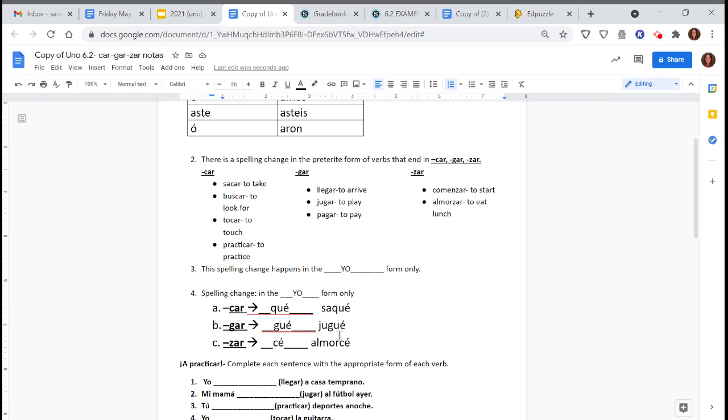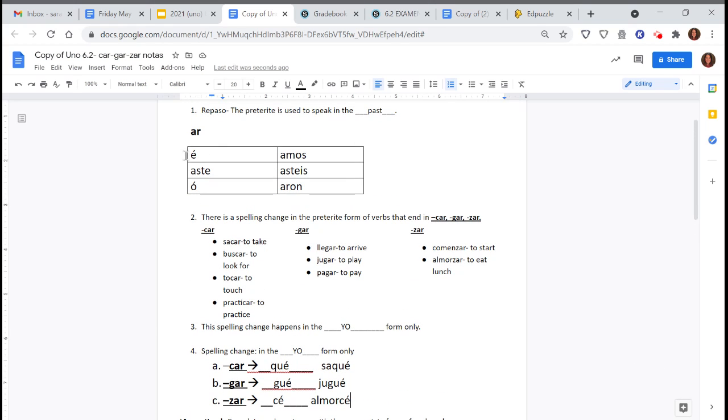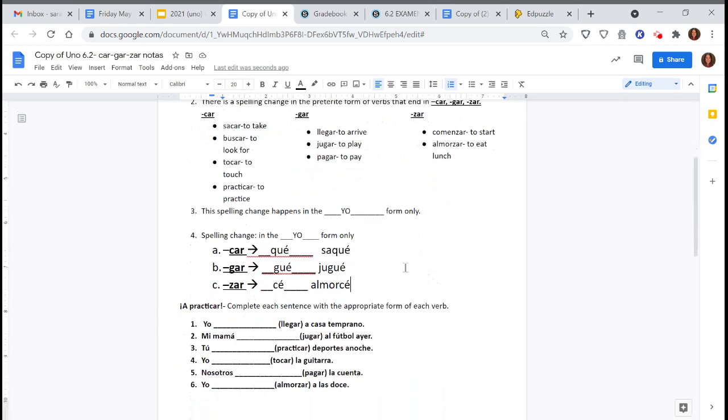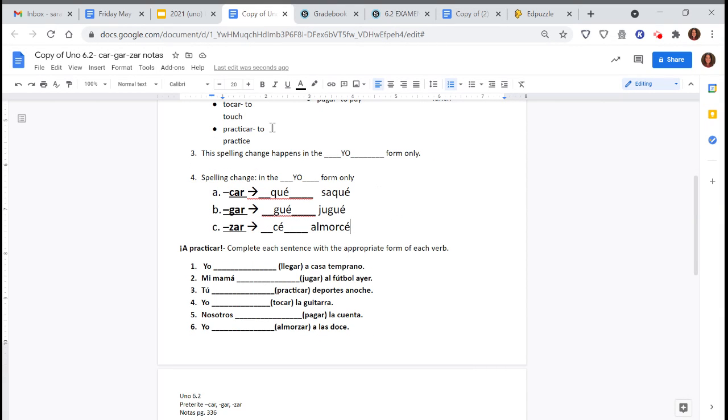So notice with these examples here, you can use any of the verbs in the different categories, but these will be our new endings. So CAR would be QUE, GAR would be GUE, ZAR would be CE rather than just our regular ending here. And remember, this is only the yo form. So let's look at a couple of practice activities here.